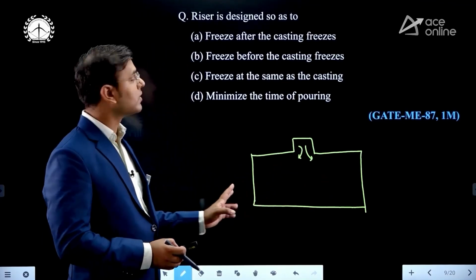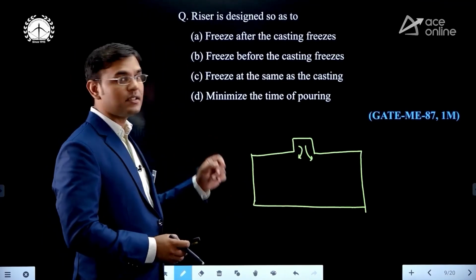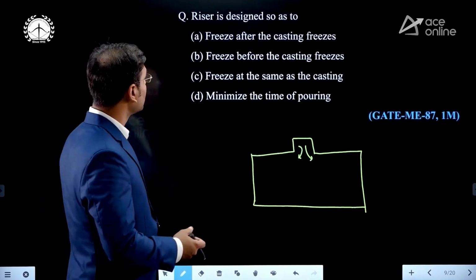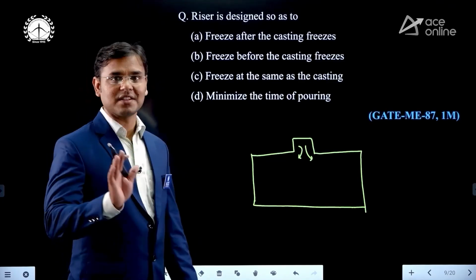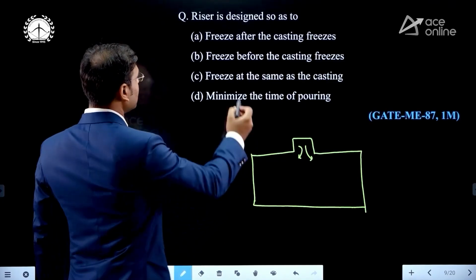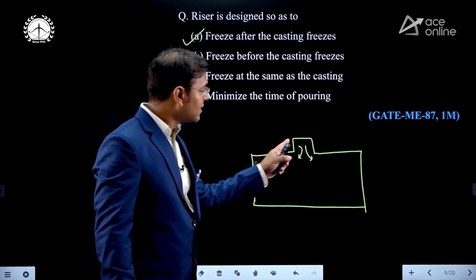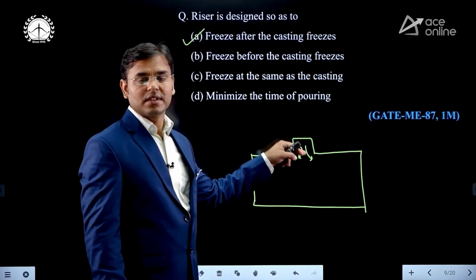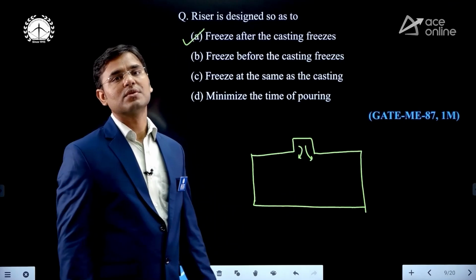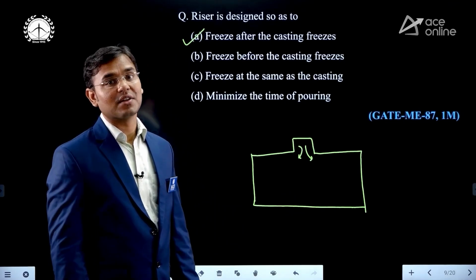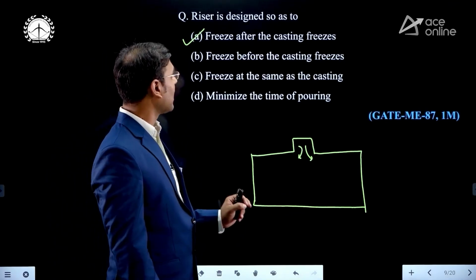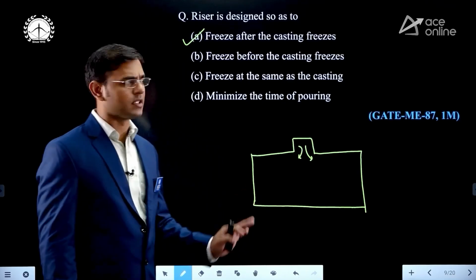The casting is solidifying first. What is given here? Riser is designed so as to freeze after the casting freezes. That is the correct answer. If the riser solidifies first, then how can the riser supply molten metal to the casting? Not possible. Hence, the riser must freeze after the casting freezes.